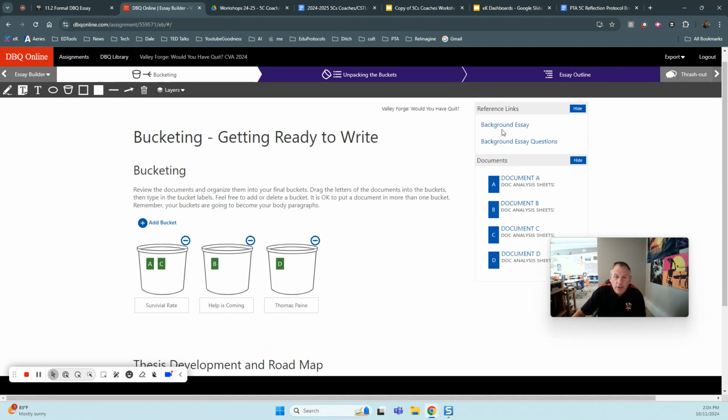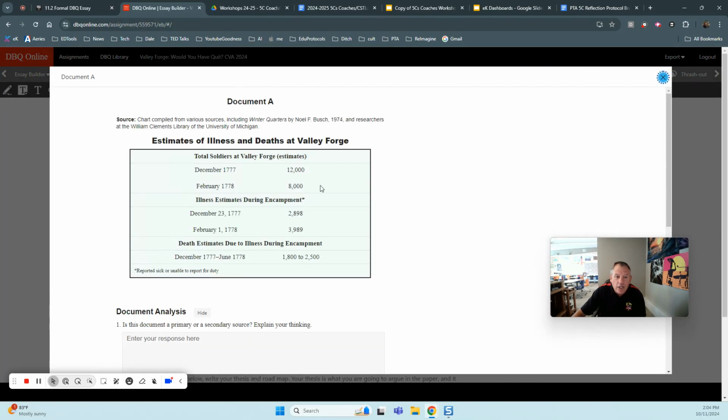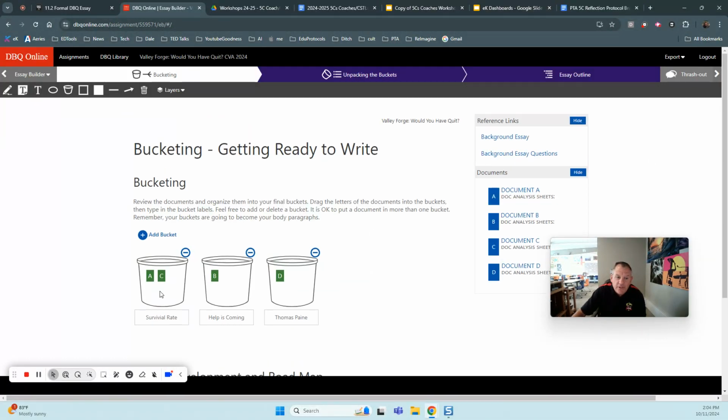Now, the documents are here, and you also have the background essay for your reference. If you click on document A, all your analytical work from last week will be accessible to you. So with document A, that supports the survival rate. Remember, 85% of the people at Valley Forge were surviving, so maybe that's enough for you to stay and re-enlist and fight for the Americans' freedom.